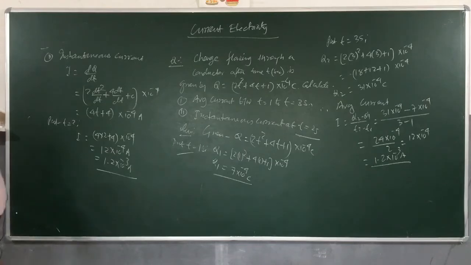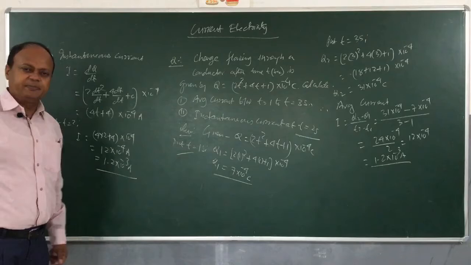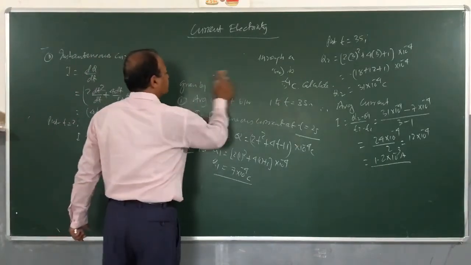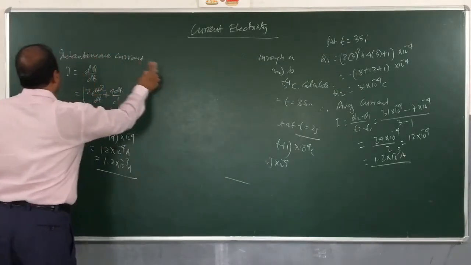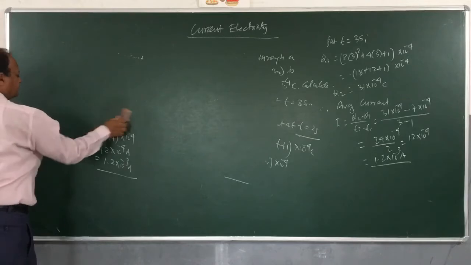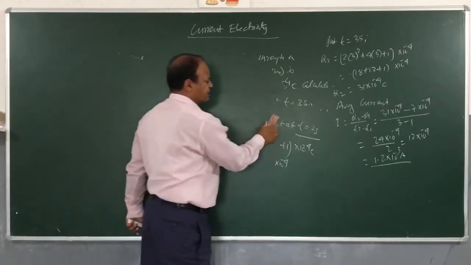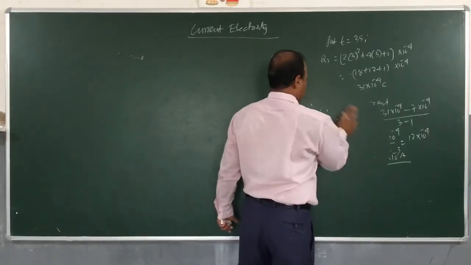Okay, same value we got, but not necessarily will the value be the same. It depends upon the question. Okay, so you can easily do it. So we saw a sample problem where we can calculate the value of average current and also instantaneous current.